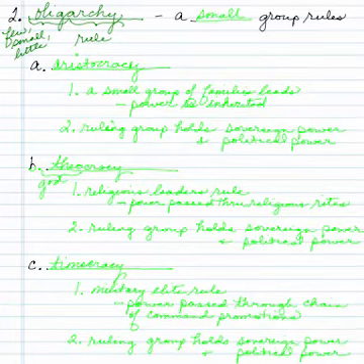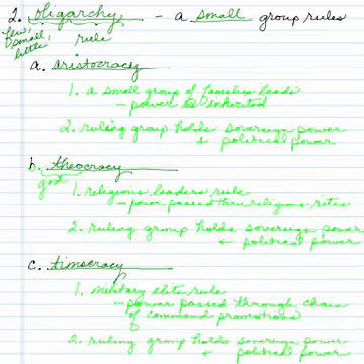So, in an oligarchy, a small group of people rules. And we have 3 types of oligarchies. We have aristocracy, we have theocracy, and we have timocracy. And we'll talk about all 3 of those.